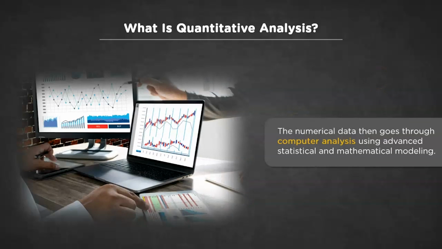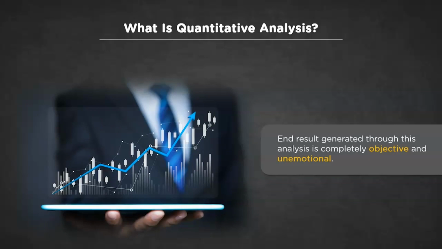In the next phase, numerical data will go through computer analysis. Computers use advanced statistical and mathematical sciences to make accurate predictions. The predominant area of investment is technology here. The end result, generated through this process, is entirely objective and virtually immune to typical pitfalls of human judgment.